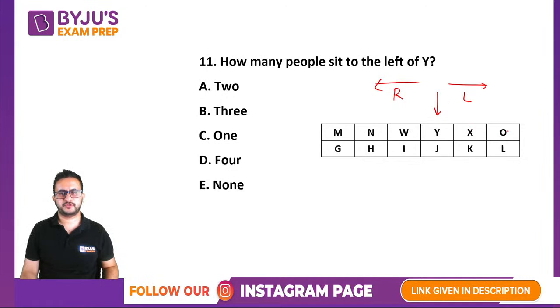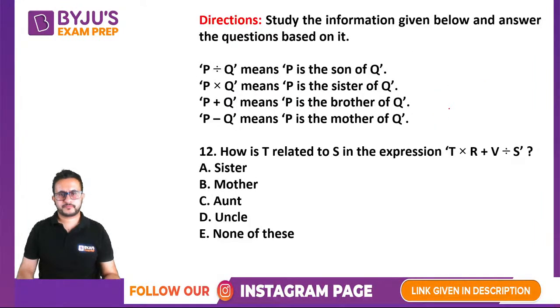Okay, so there are 2 people to the left of Y. ठीक है, so इसमें डायरेक्शन का ध्यान रखना पड़ता है. All right, so this is a coded blood relation. ठीक है, blood relation direct भी आता है, they give coded also.